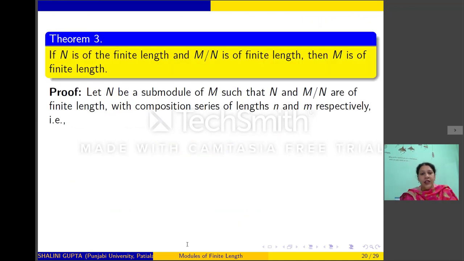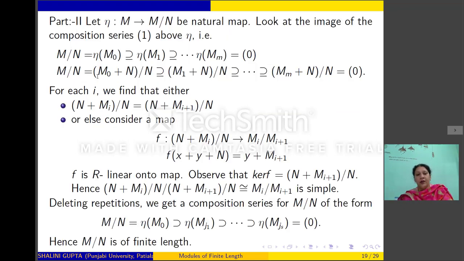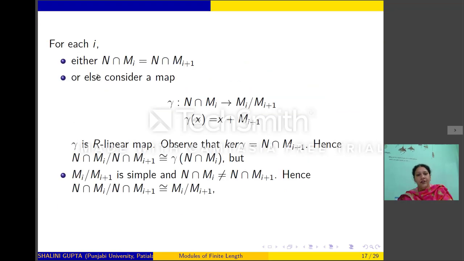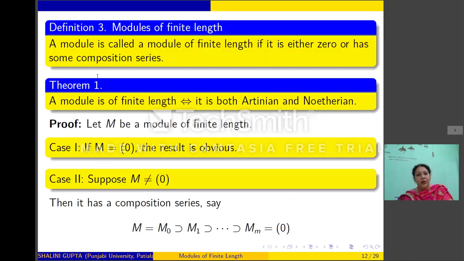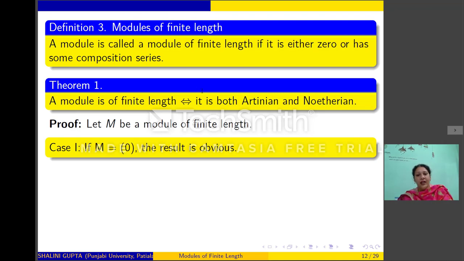Next, we prove that if N is a submodule of a module M, which is of finite length, and M mod N is also of finite length, then module M is of finite length. This clearly follows from Theorem 1, in which we have shown that a module is of finite length if and only if it is both Artinian and Noetherian.